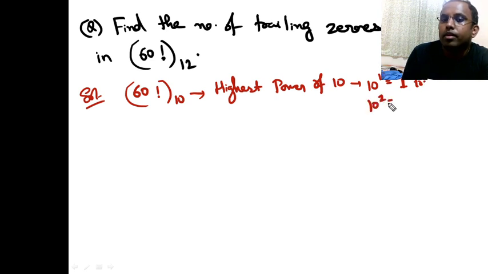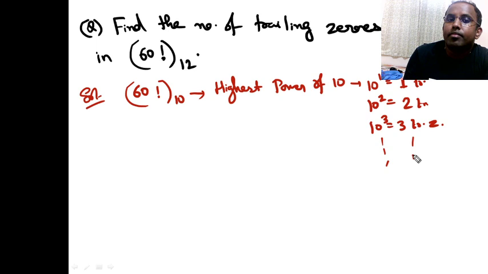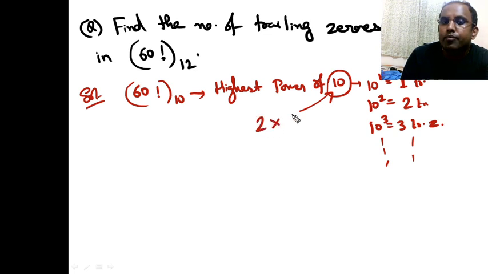10 power 2 is there, that is 2 trailing zeros. 10 cube is there, so 3 trailing zeros. It will go on, right? So basically, calculate the highest power of 10. Because 10 is not a prime number, we split it into 2 and 5.